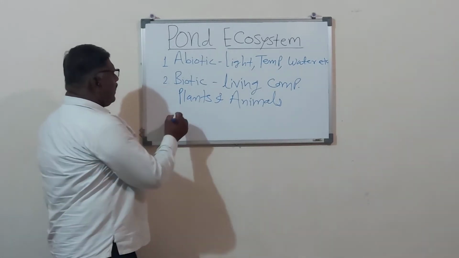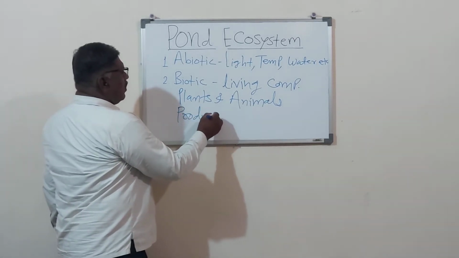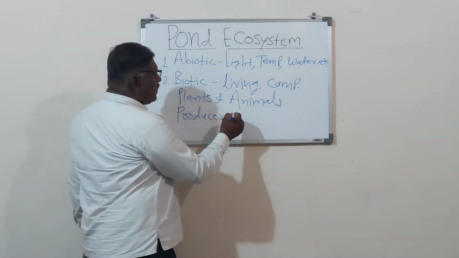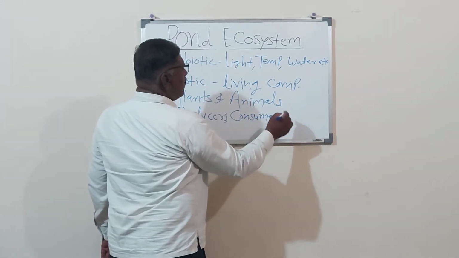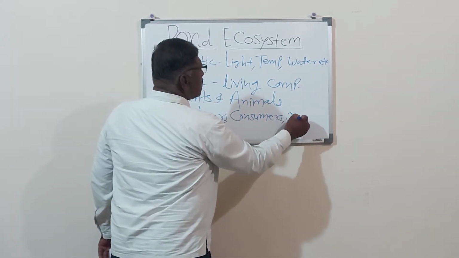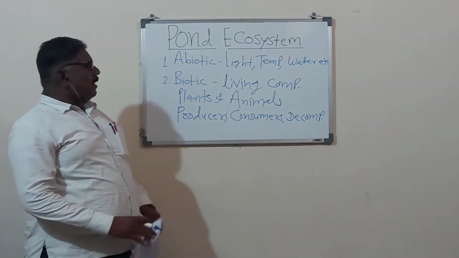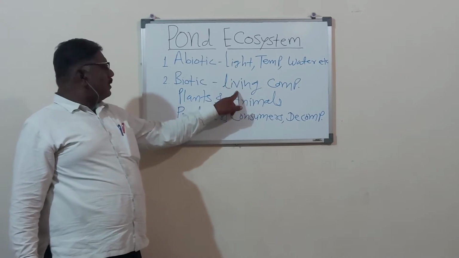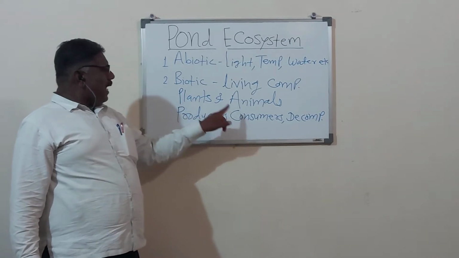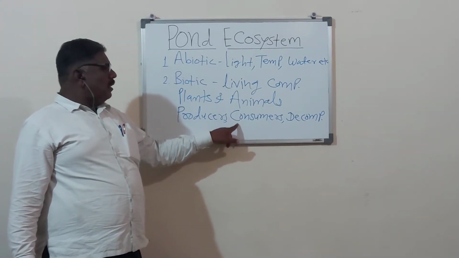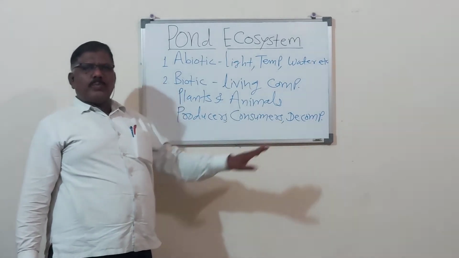So we can write here: first, plants are the producers; second, the consumers; and last, the decomposers. The biotic components, the living components, are plants and animals. Plants are the producers, animals are the consumers, and decomposers are also animals, but small or microscopic animals.